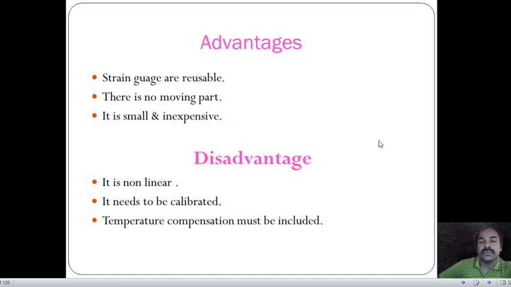So there are various advantages. Strain gauges are reusable, there is no moving part, and they are small and inexpensive, right? So there are also various disadvantages. It is non-linear, and it needs to be calibrated, because we are using it robustly, so the sensitivity of that sensor may decline. That's why every time there should be a calibration. Temperature compensation must be included, as we just discussed.